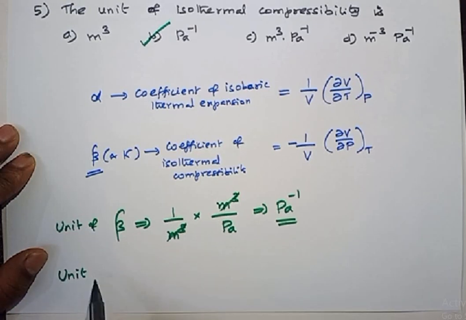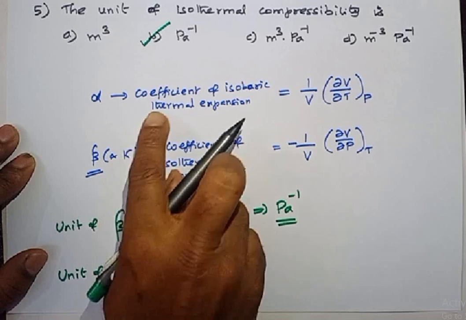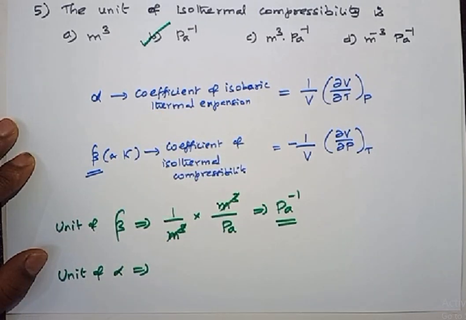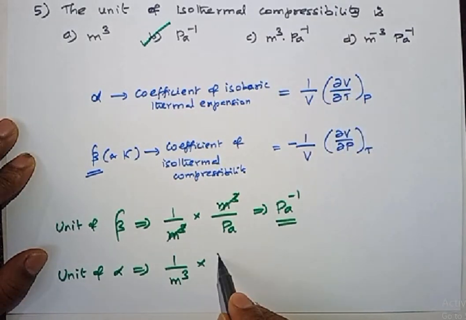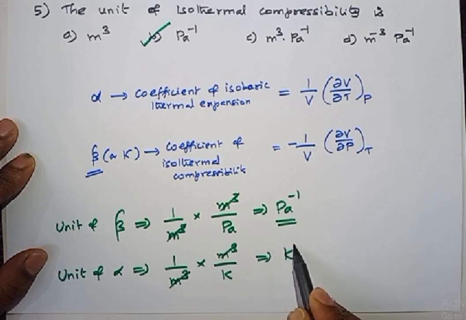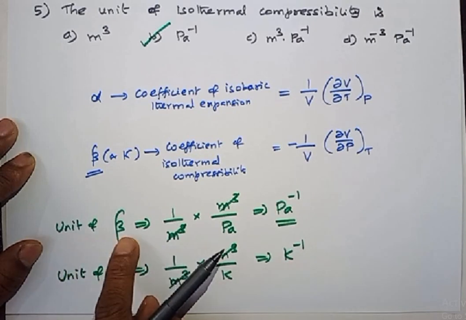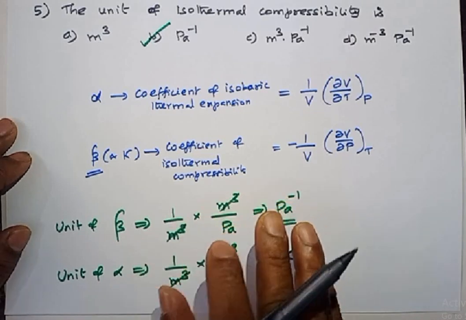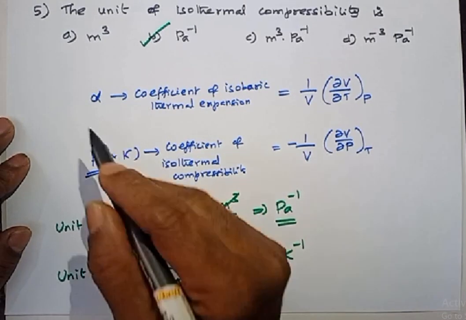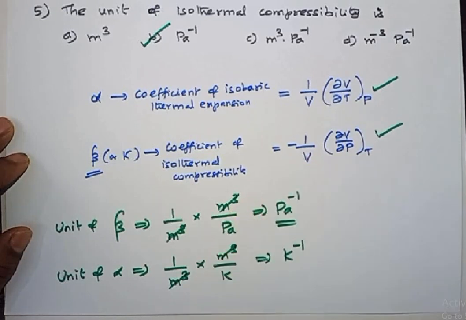Similarly, what is the unit of alpha, the coefficient of thermal expansion? I have 1 by V here, so 1 by volume, SI unit meter cube. Then we have dou V, change in volume, unit is meter cube. And we have change in temperature, unit is Kelvin. Meter cube cancels here, so the unit is Kelvin inverse. So unit of alpha is Kelvin inverse, unit of beta is Pascal inverse. Remember both the units, and remember these two expressions, which are very, very important.